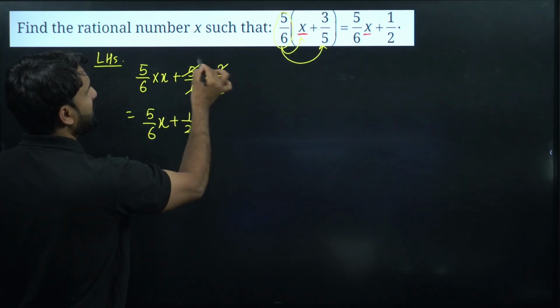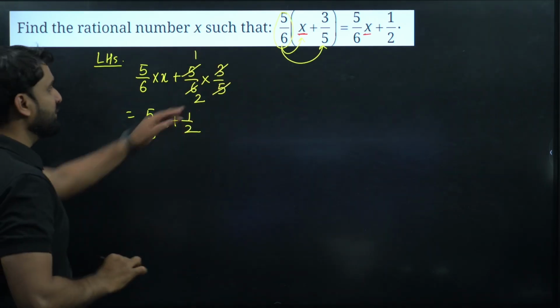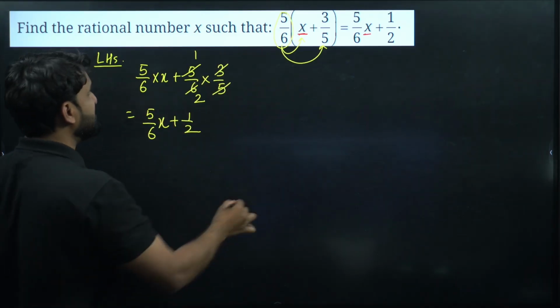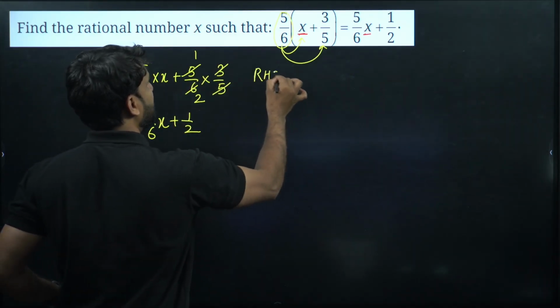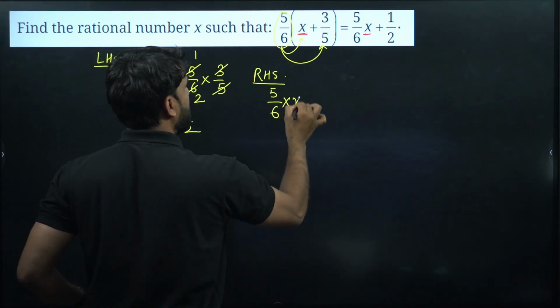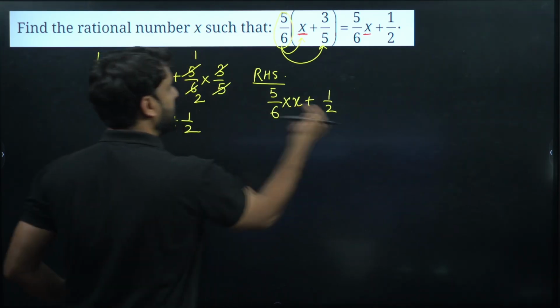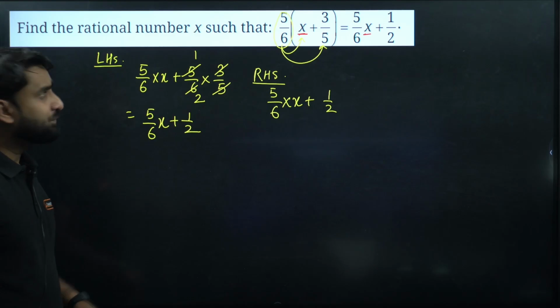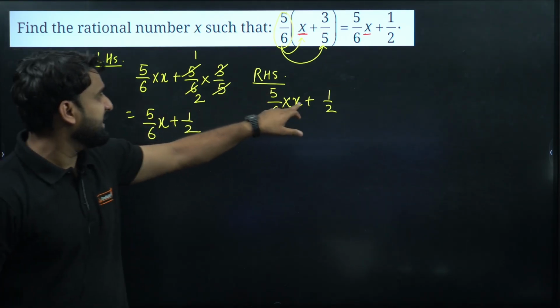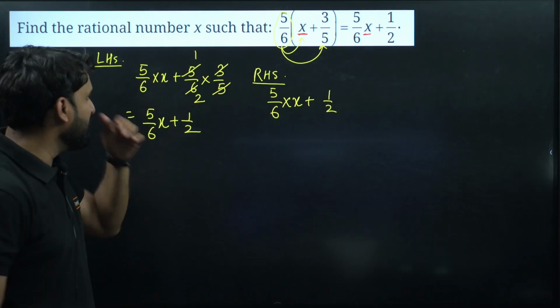In the numerator no number is there, so we can imagine 1. So 1 by 2. Oh wow! Now look at the LHS and RHS. What is the RHS, champions? Look at the RHS. The RHS is 5 by 6x plus 1 by 2. Both are the same. Look, this is 5 by 6x plus 1 by 2. Both are the same.